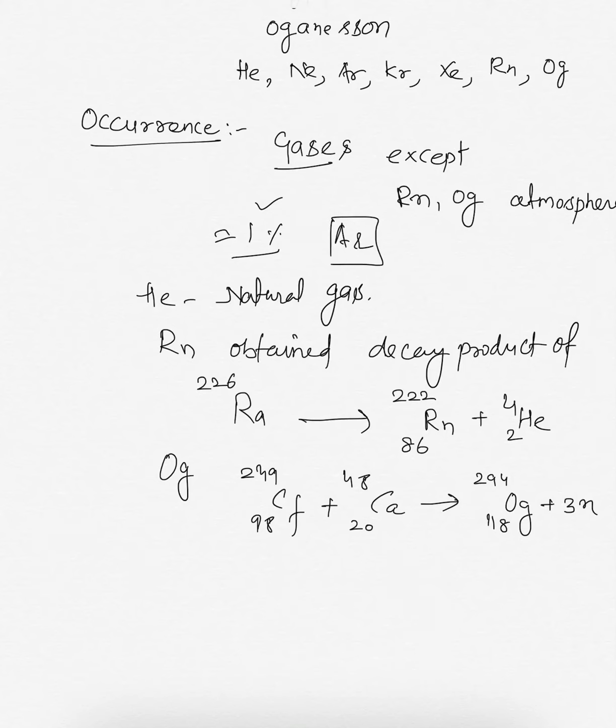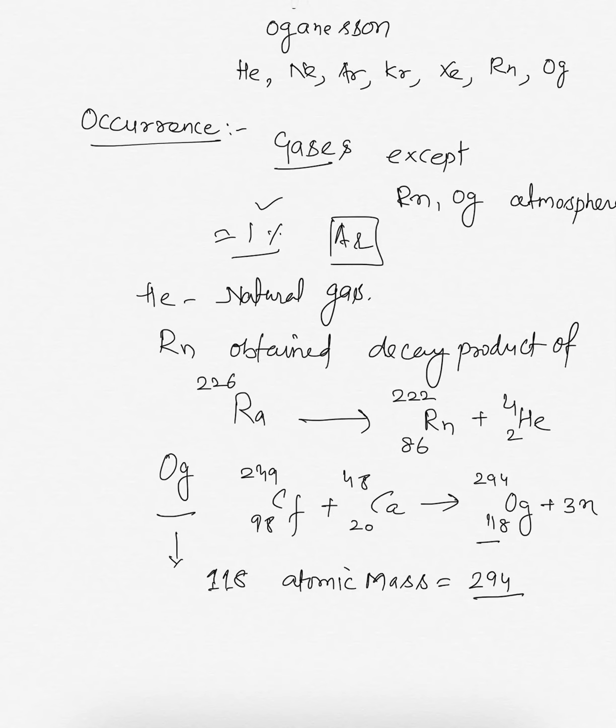Now next is Oganesson, the new member of the periodic table. It has the symbol Og and its atomic number is 118. Its atomic mass is 294.